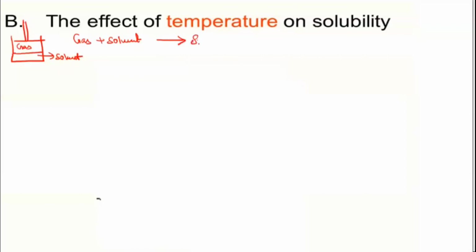So when you dissolve the gas into the solvent to form a solution, a certain amount of heat is also released during the process. If heat is released and you now increase the temperature, what will happen? It is a sealed container, so there will be dynamic equilibrium also. Once you apply the pressure, the number of molecules going into the solution and the molecules coming back from the solution will be in equilibrium at a certain stage. Now if I increase the temperature, what will happen?